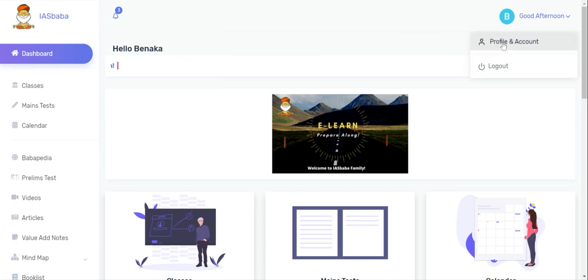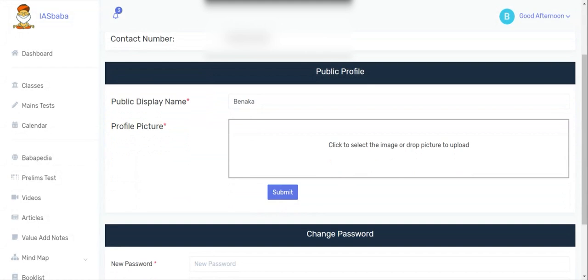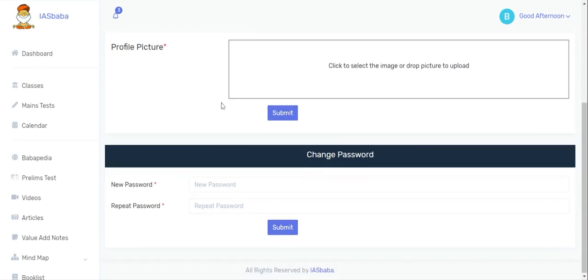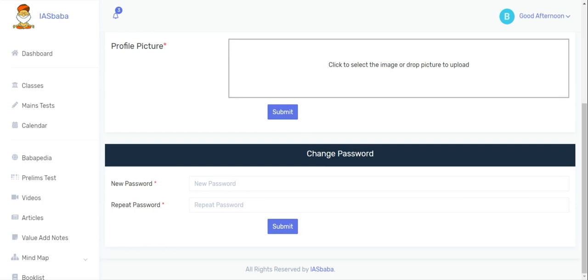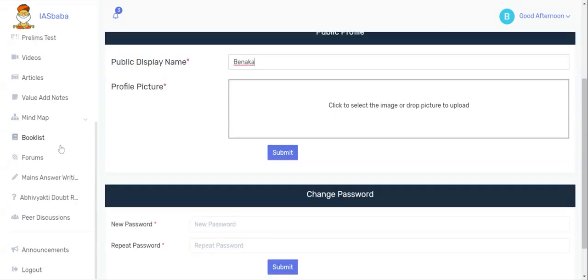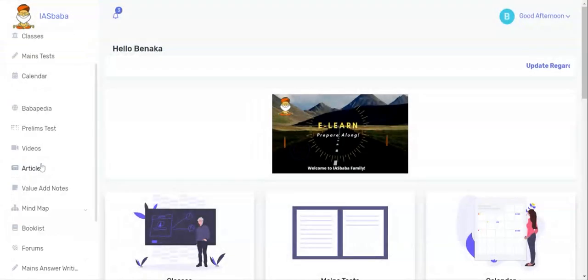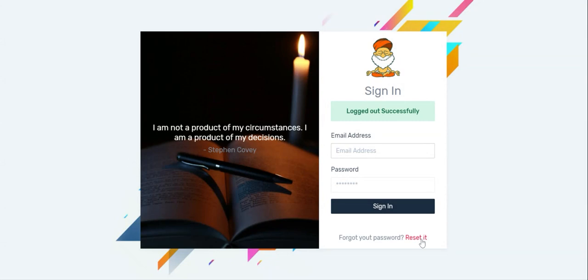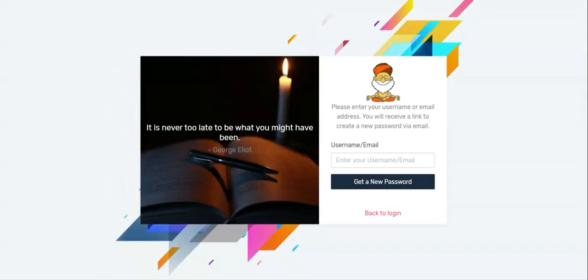Profile and account, where you can update your display name. Profile pictures can also be uploaded here. New password can also be set. After utilizing the platform, you can log out from here. And if you ever forget your password, you can reset by clicking the reset button and then enter your username or email, and we will mail you the reset password link along with instructions.